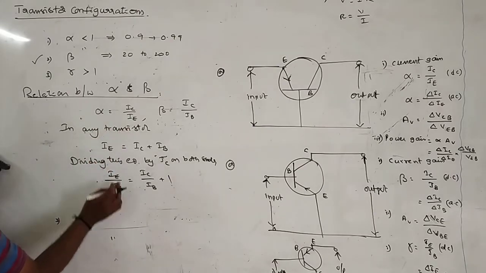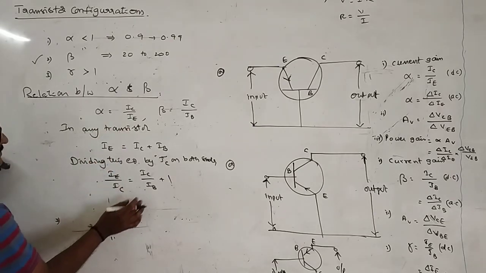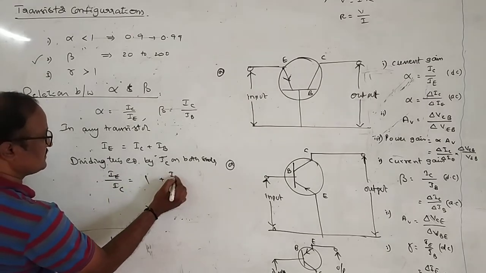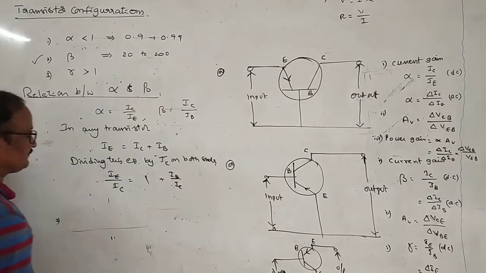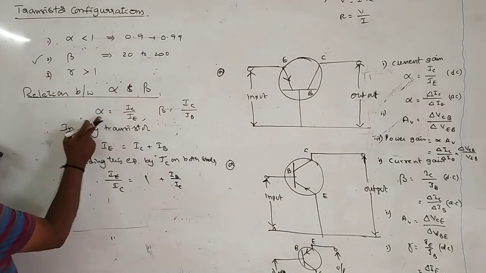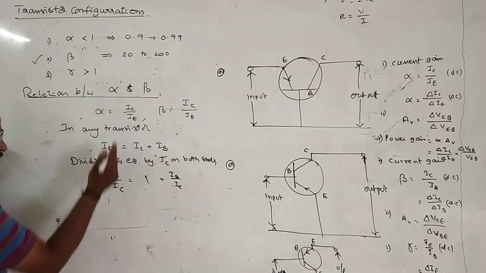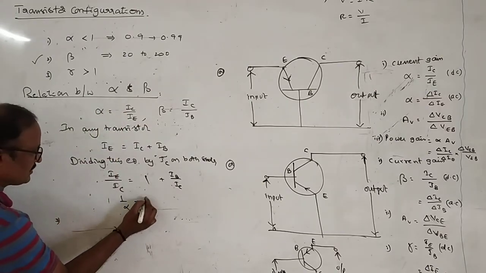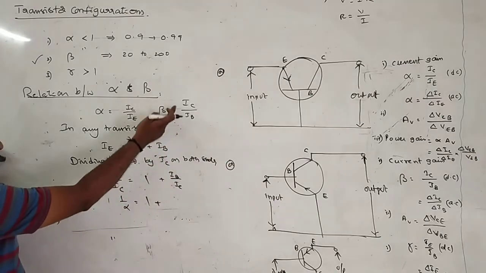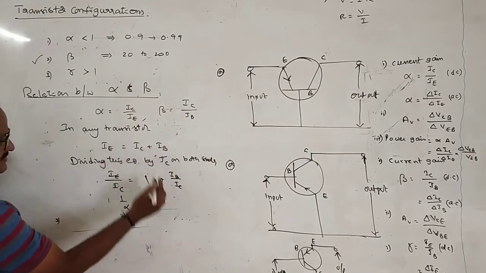IE by IC is equal to IC by IC plus IB by IC, which is 1 plus IB by IC. What is IE by IC? IC by IE is equal to alpha, so IE by IC is equal to 1 by alpha, which is equal to 1 plus IB by IC. IC by IB equals beta, so IB by IC is 1 by beta.